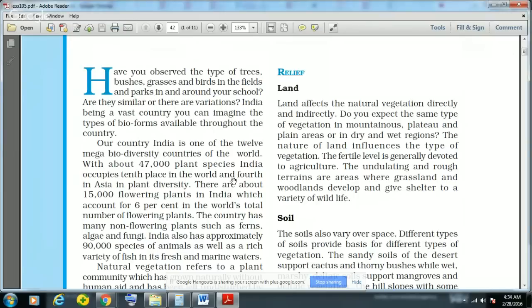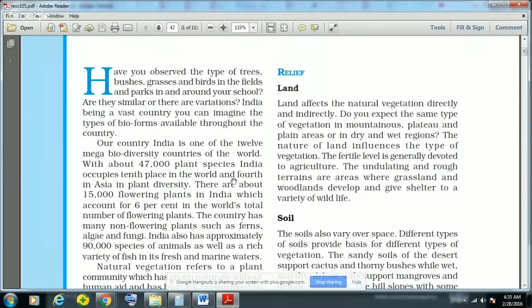It influences the type of vegetation, because if the land is fertile, then it is generally devoted to agriculture, so there won't be any land left for plants and other fauna or animal species to live there. That is why the undulating and rough terrain are the areas where grasslands and woodlands develop, and they give shelter to a variety of wildlife.